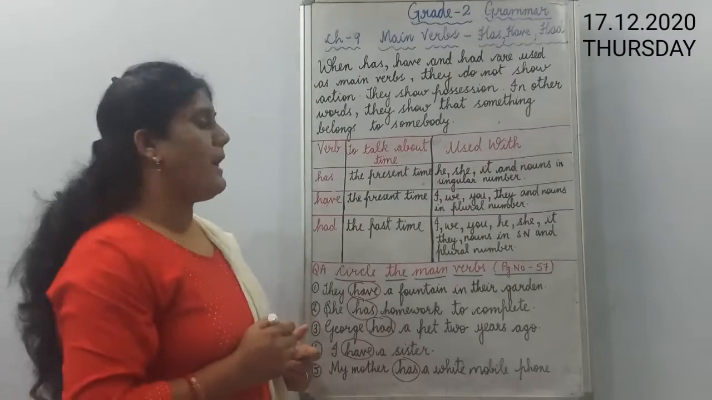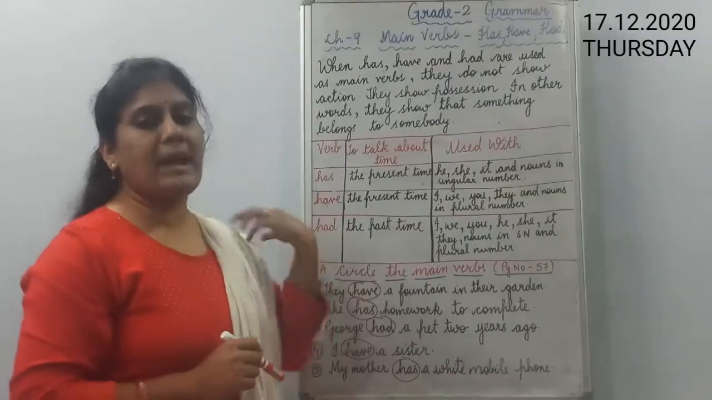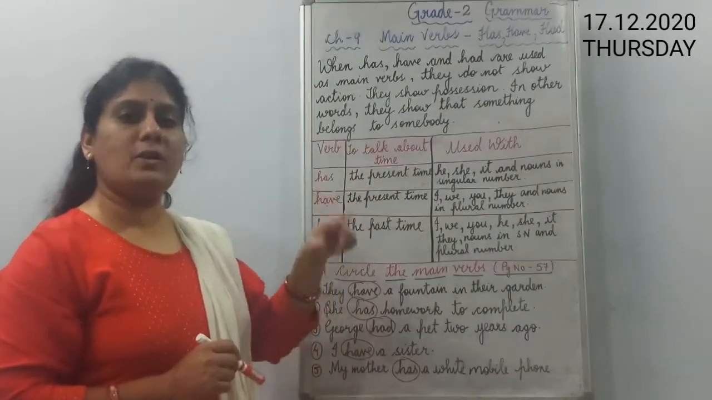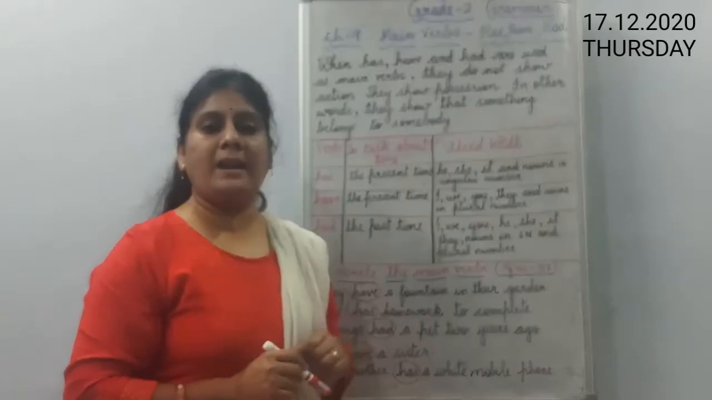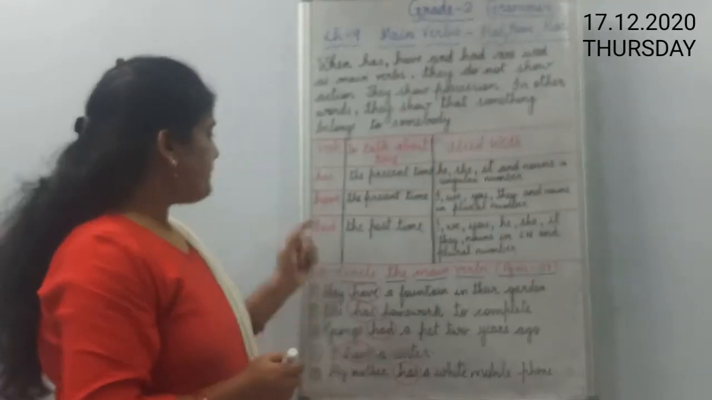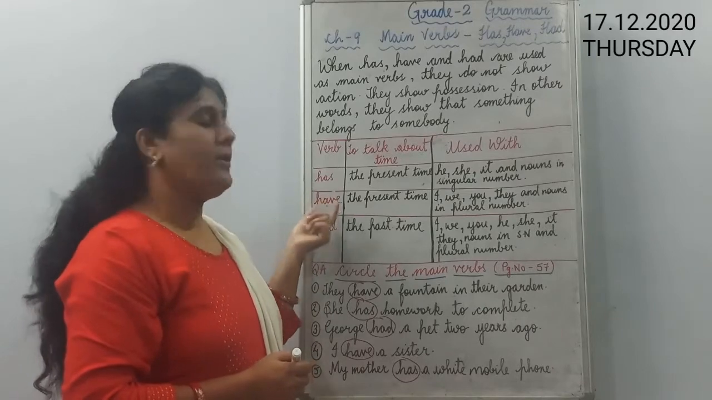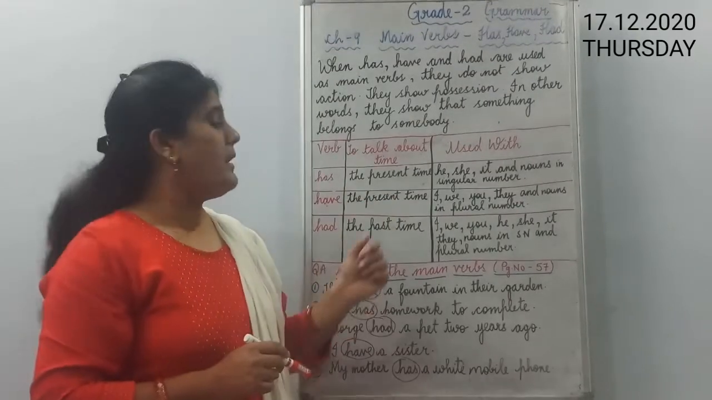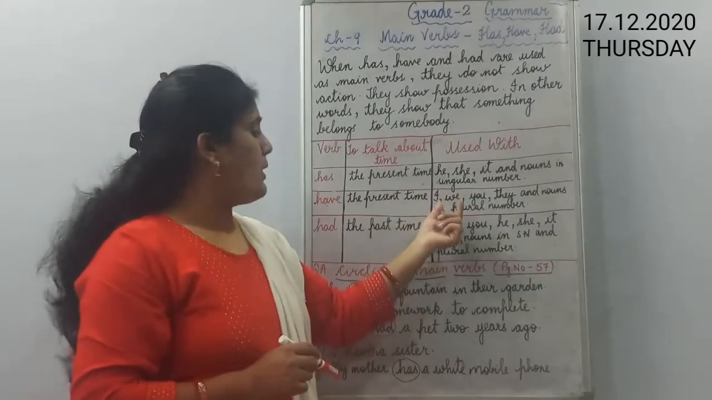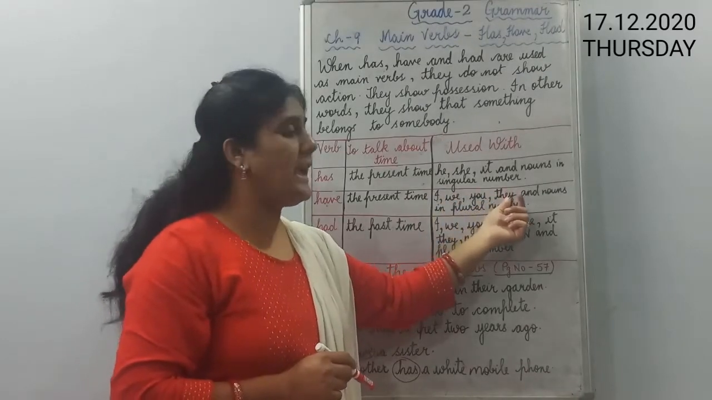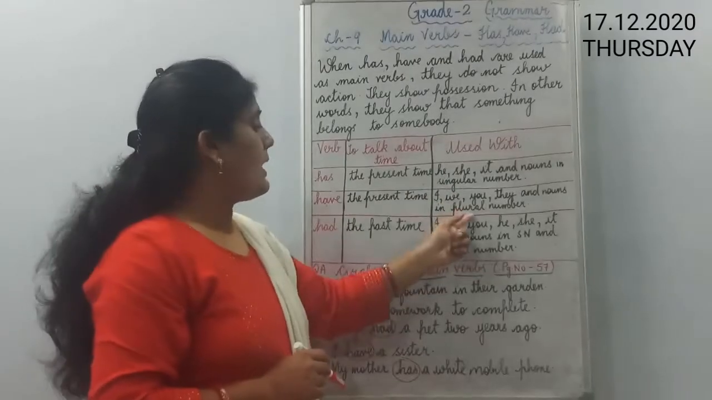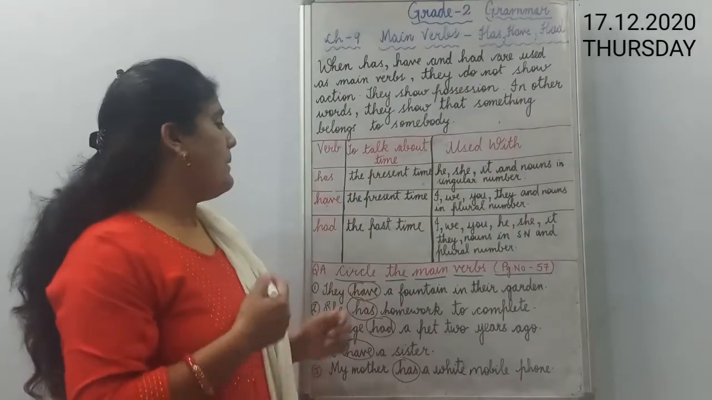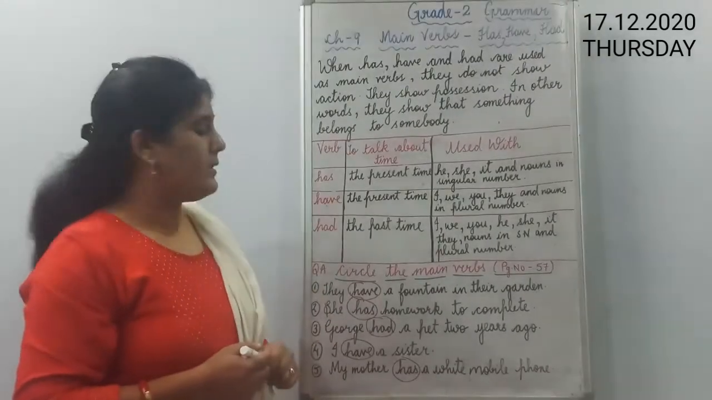So children, I hope that you have understood this very well. Once again I am repeating this. We use has when we talk about the present time, and it is always used with he, she, it and nouns which are singular in number. The verb have is always used when we talk about the present time, and we use have with pronouns like I, we, you, they and nouns which are plural in number. Plural in number means more than one.